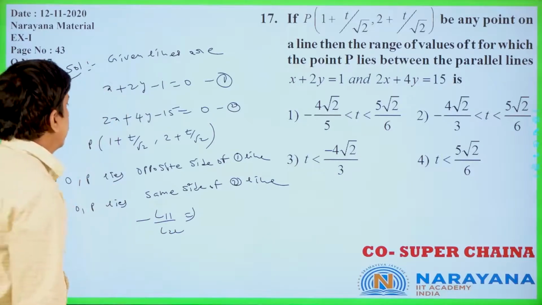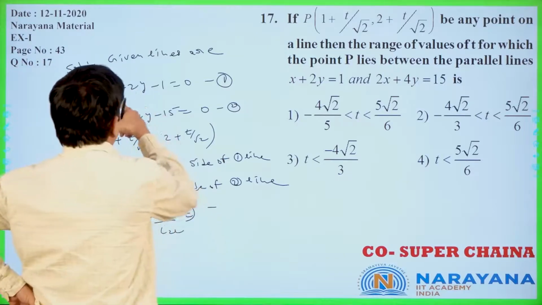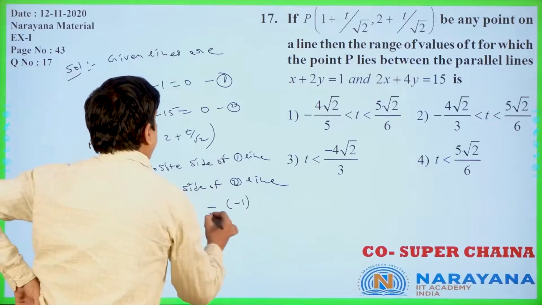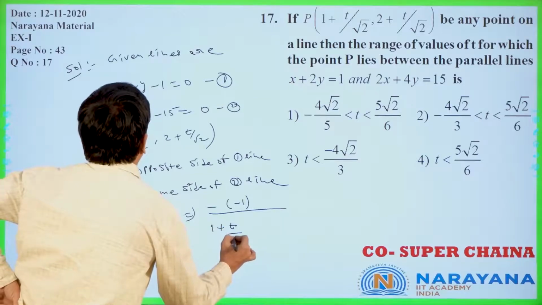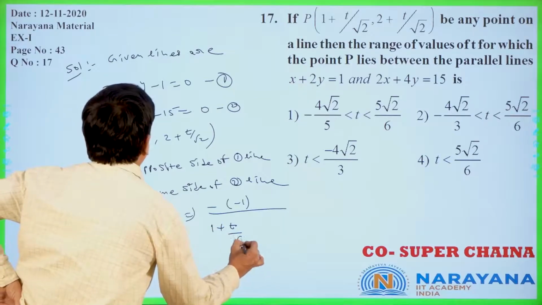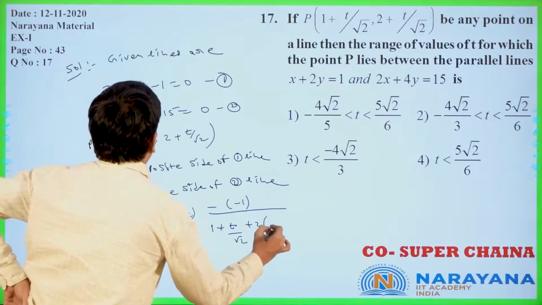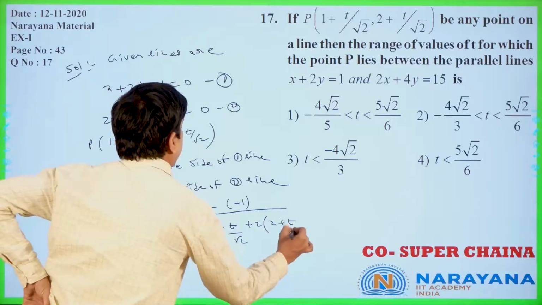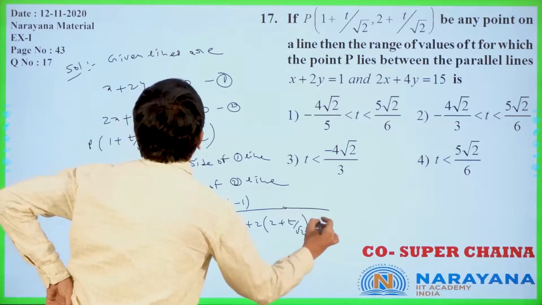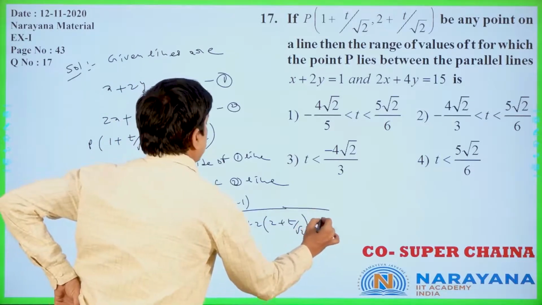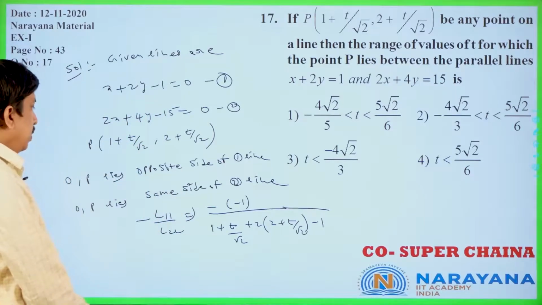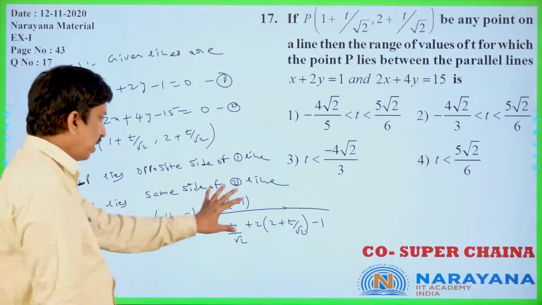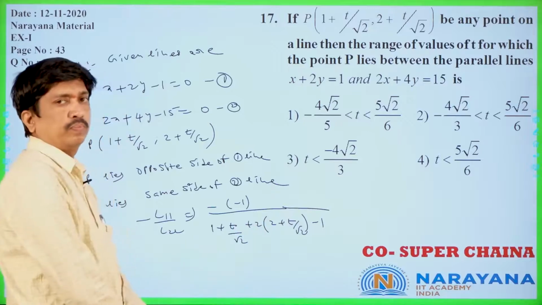Minus of (0, 0) gives minus 1, by 1 plus t by root 2 plus 2 times of 2 plus t by root 2. Is it clear or not? This is minus 1. Minus of minus gives plus 1, we got. Means the total ratio is positive.